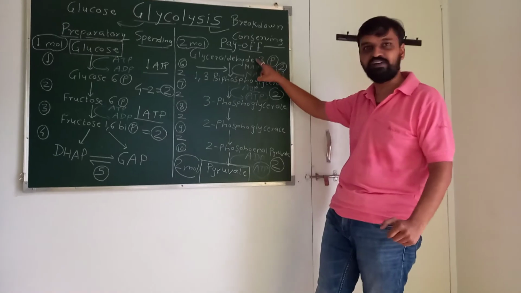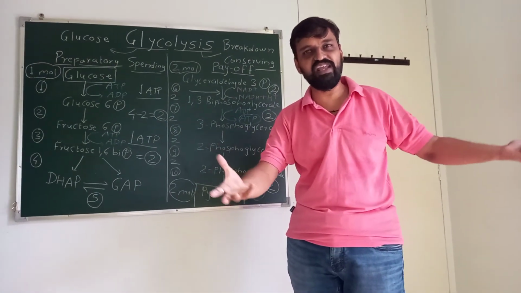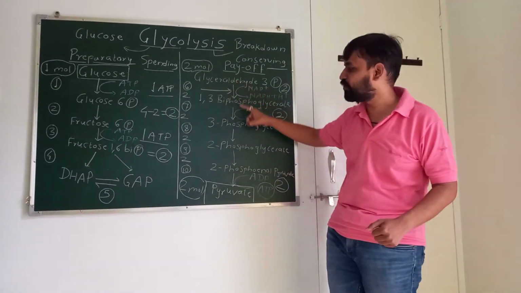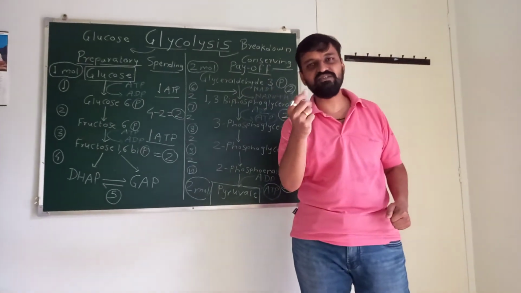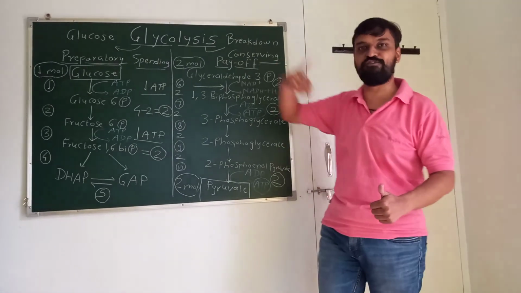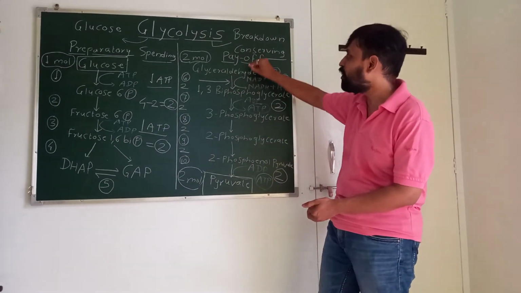In the payoff phase, after 6 years you will become an MS, MD or a well-known doctor, and you are going to earn money, lakhs, crores, and you will pay off your parents.